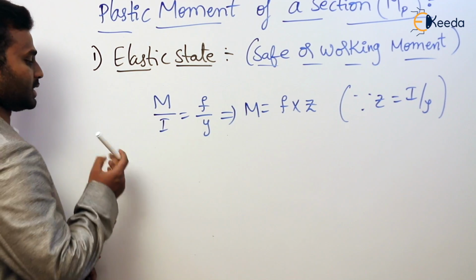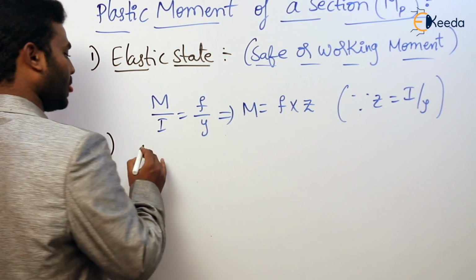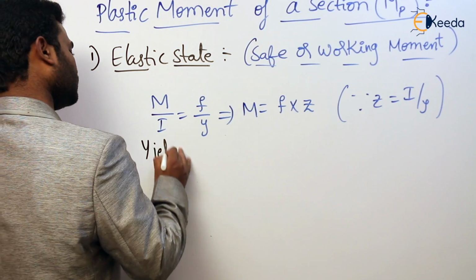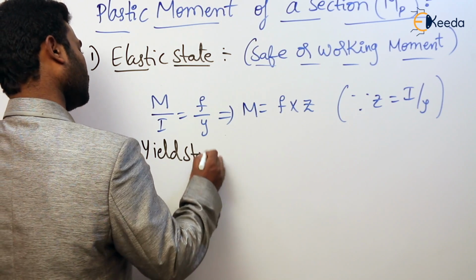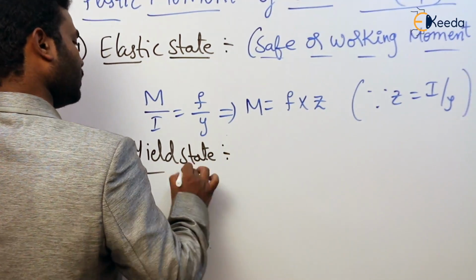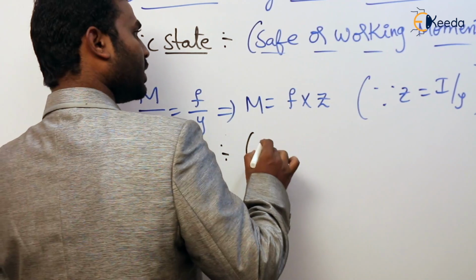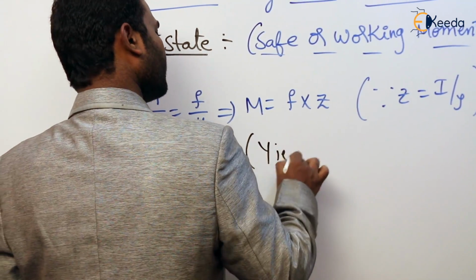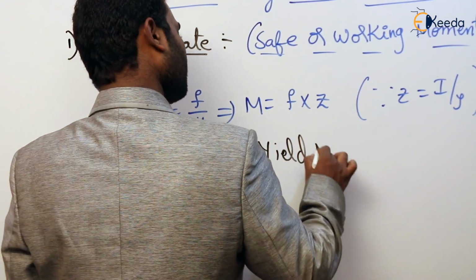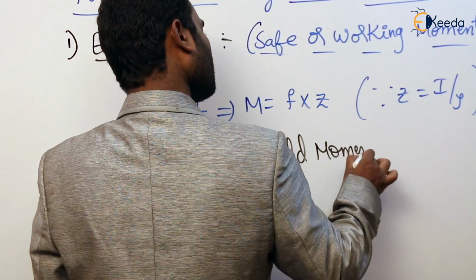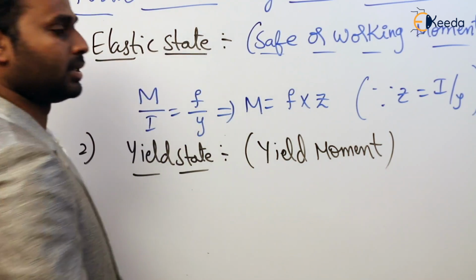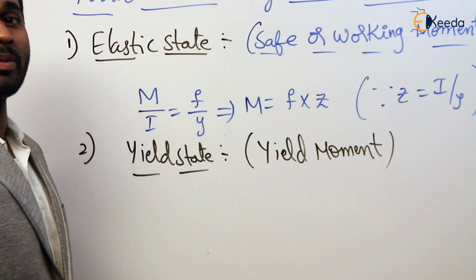And the second state. What is the second state? Yield state. The moment corresponding to this state is known as yield moment. Now how to calculate this yield moment?